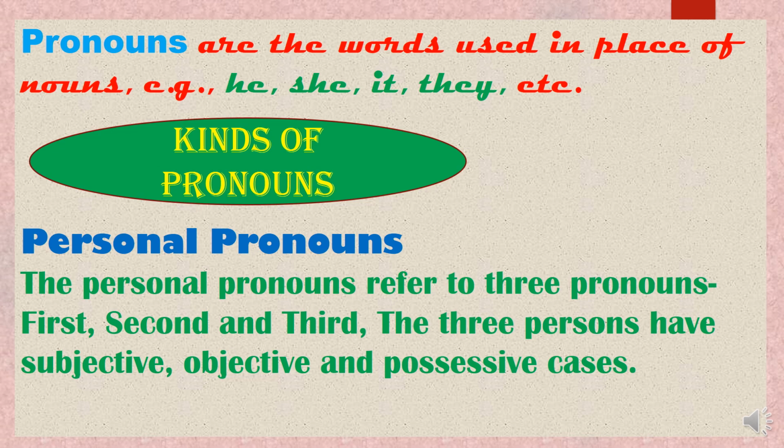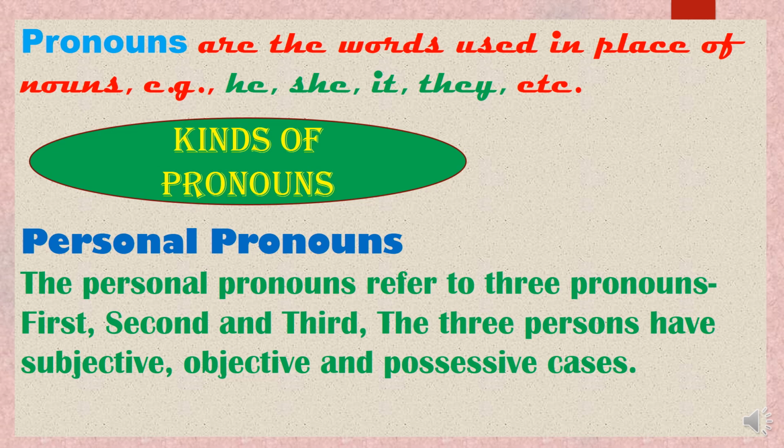Now see what the major kinds of pronouns are. There are majorly 8 kinds of pronouns that we study in grammar basically. So we will cover all the 8 kinds of pronouns in this chapter, and in this particular video we will cover the first 3 kinds of pronouns that you need to study.